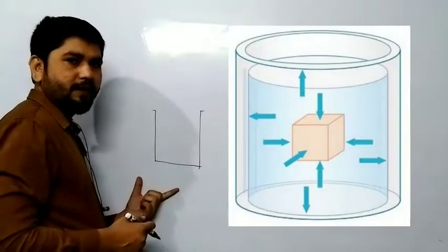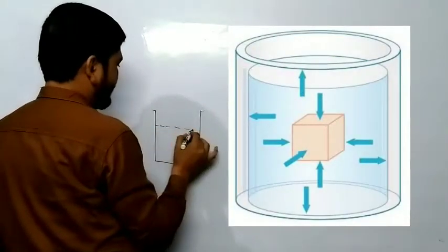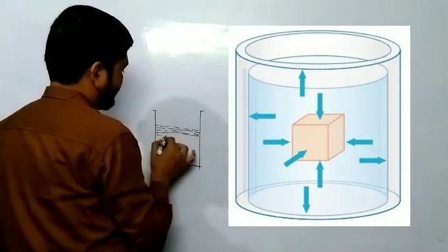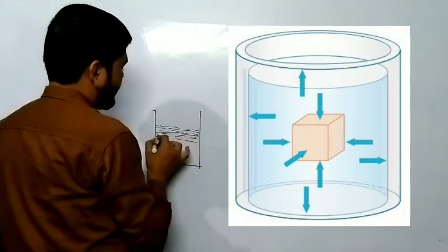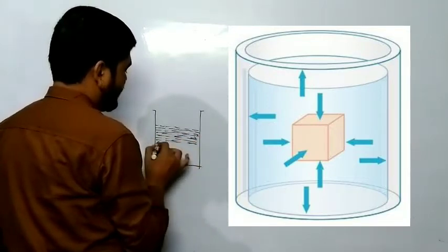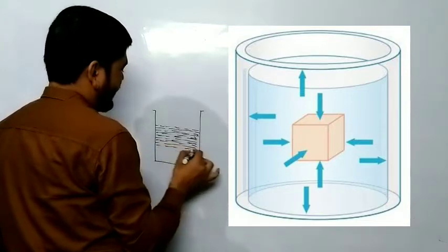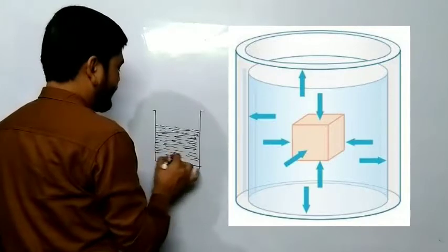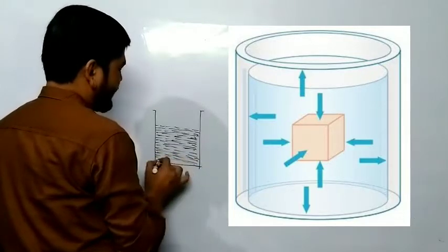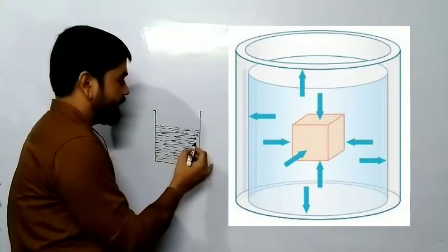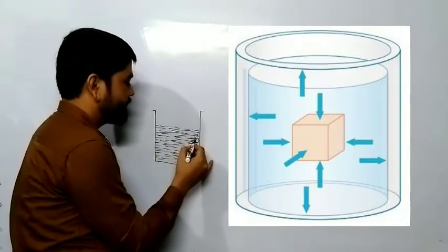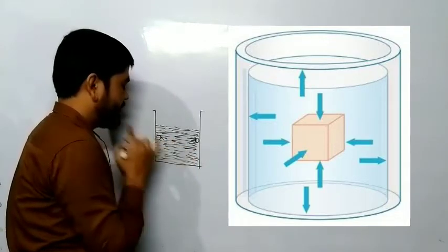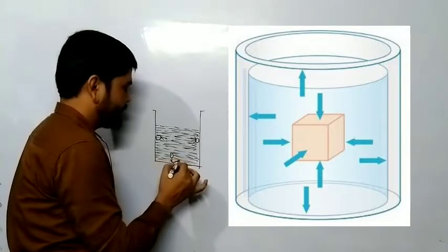Students, suppose there is a container and some liquid is filled inside it. The particles of the liquid apply pressure on the wall of the container, in this direction and in this direction also.